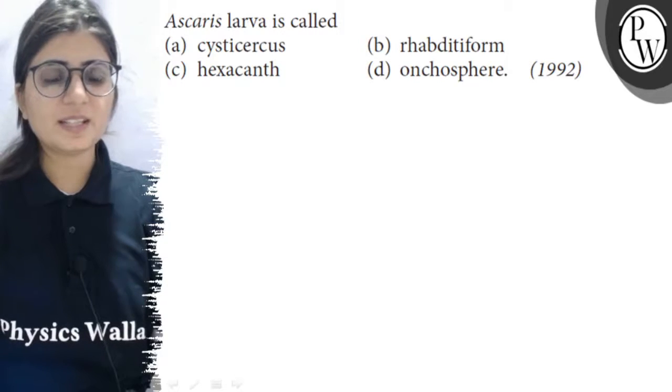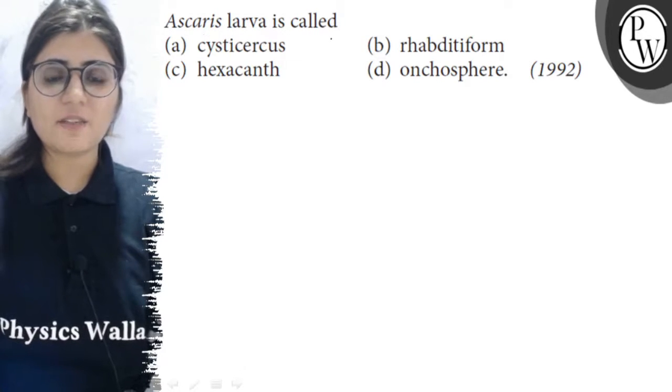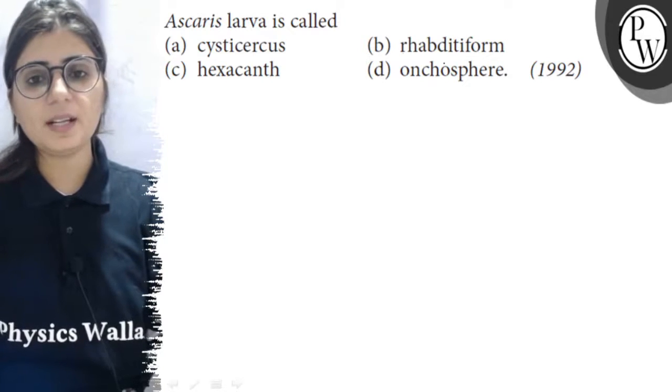Hello बच्चों, let's see the question. Ascaris larva is called, and the options are A. Cysticercus, B. Rhabditiform, C. Hexacanth, and D. Oncosphere.